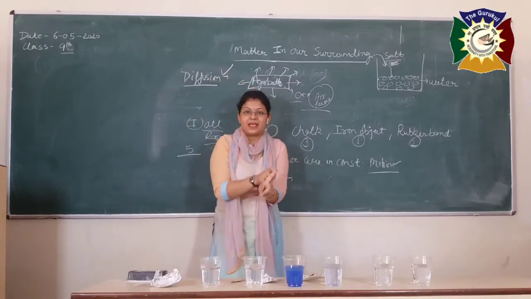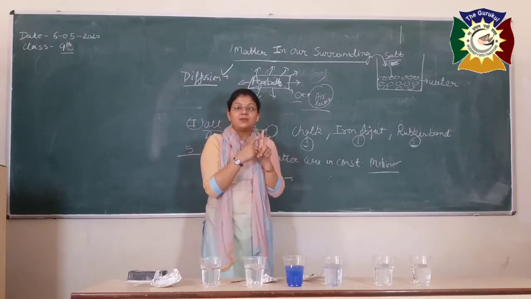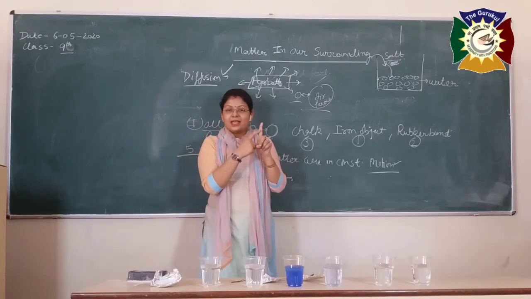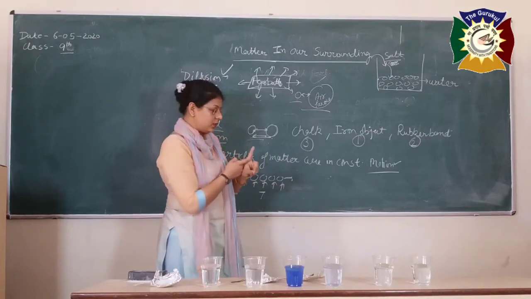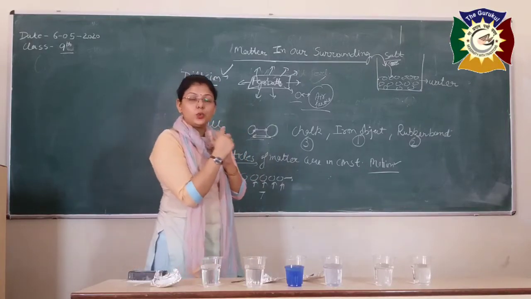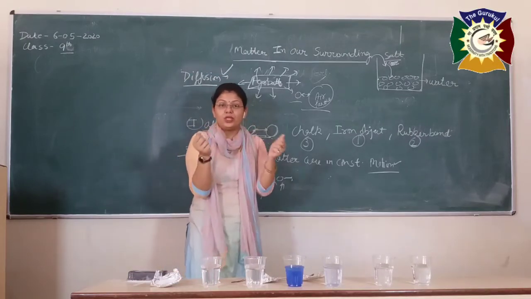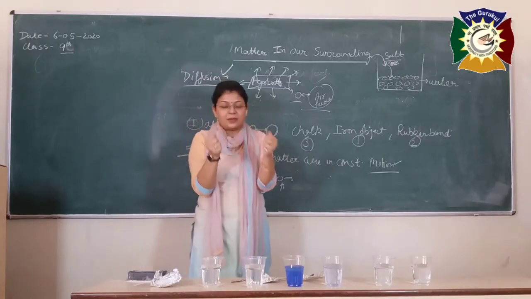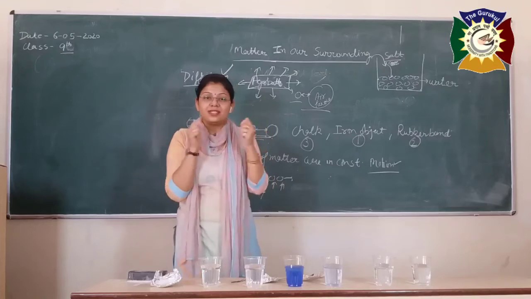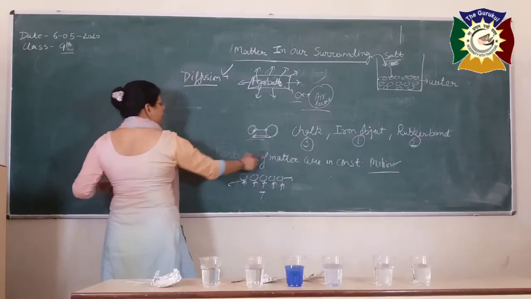So the crux of the lecture is, first, matter: anything that occupies space and has mass is known as matter. Second, matter is made up of very small particles. Third, there is a space present between the two particles of the matter. Fourth, there is a force of attraction between the two particles of the matter. And fifth, the particles of the matter are in constant motion. They are not stationary in nature.